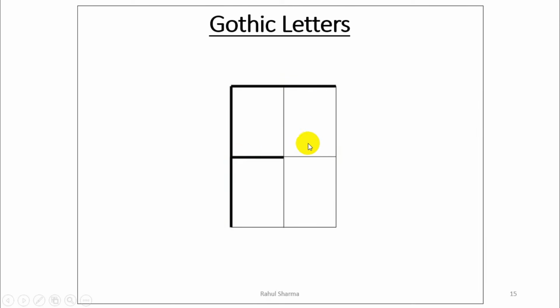Now in this, if I say this one is the guideline, lower guideline, and at the top there is one other guideline. Now I have drawn these cross or these other lines just to show you the shape, but otherwise in drawing sheet you have no need to draw all these box lines. You have to draw only the upper guideline and lower guideline. And I have told you guideline should be very light. Now in this letter, it is very clear if you draw this line dark. Now this was the guideline. If you draw this dark, we cannot identify this is the E letter or F letter. So guideline should be lighter than the main letter.